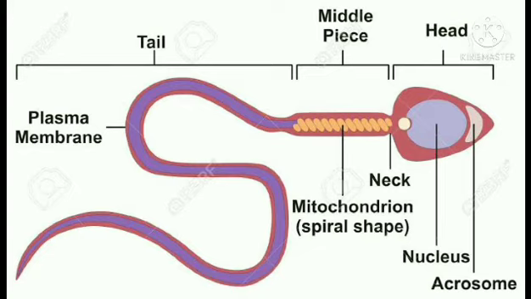Next to the head is the neck, which consists of the centriole, which helps in cell division. Then the middle piece consists of mitochondria and it is spiral shaped. The last part is known as the tail. The energy from the mitochondria and the tail helps in the movement of the sperm towards the female reproductive organ. And in the female reproductive system, sperm and egg fuse and form the zygote, which is the first cell of an individual. So this was the diagram of the human sperm.